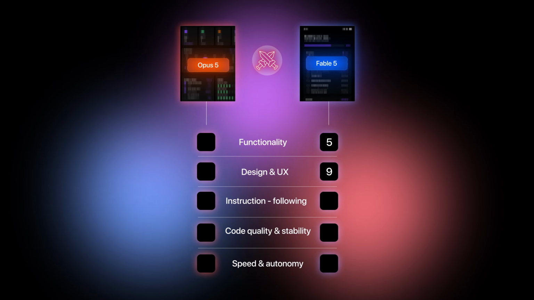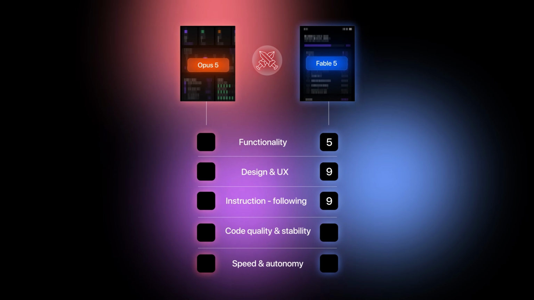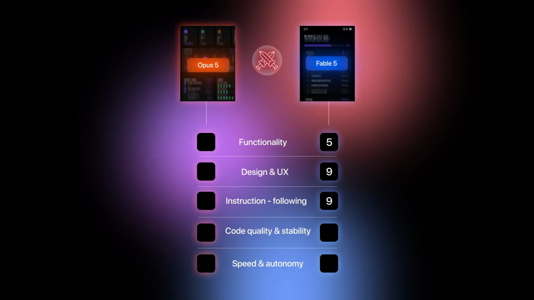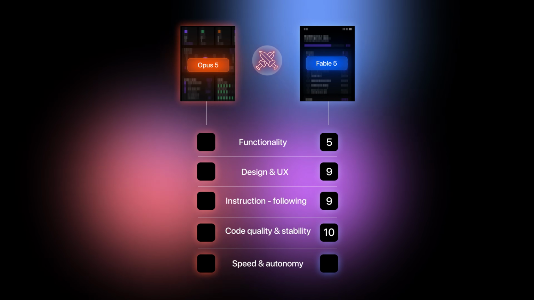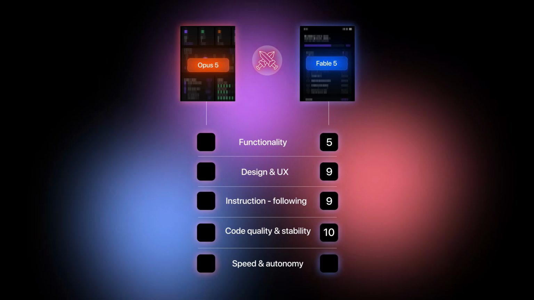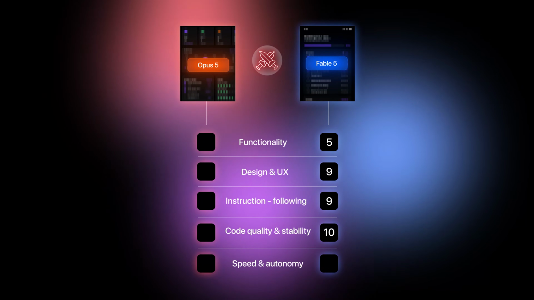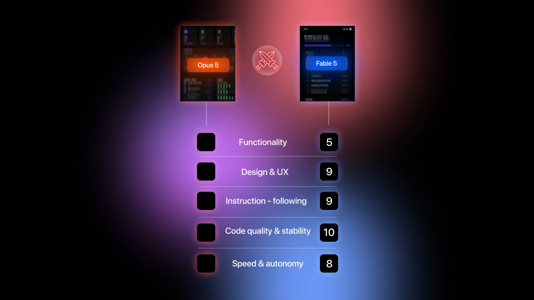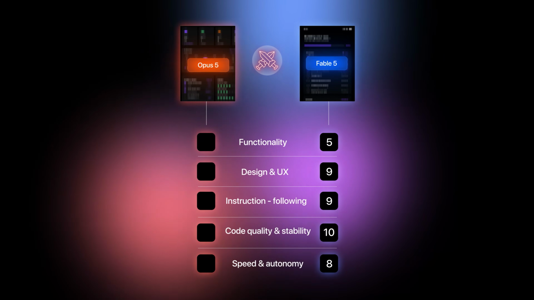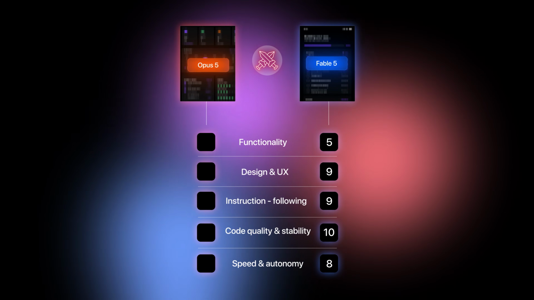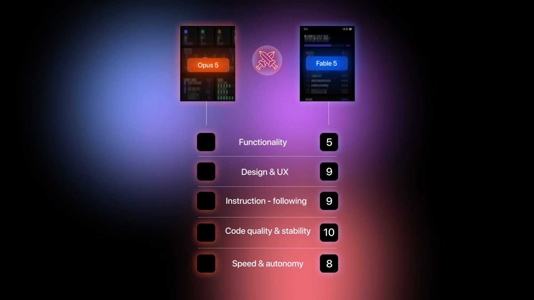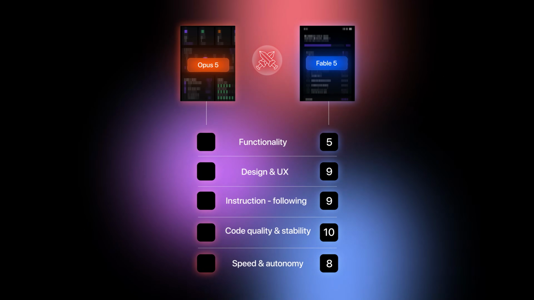Now for instruction following, I will have to give it a 9. There were no issues at all during the building process. It did exactly what it was supposed to do, but the post-account creation process was a mess. For code quality and stability, it was honestly great. Nothing unexpectedly broke, the website functioned normally, so that's a 10. And for speed, I will give it an 8. It did everything very quickly and fixed whatever it had to fix, but in terms of autonomy, when I told it to do a quality check, it only found 6 bugs and said that they were fixed, but when I tested the app, we can clearly tell that it requires more work still.